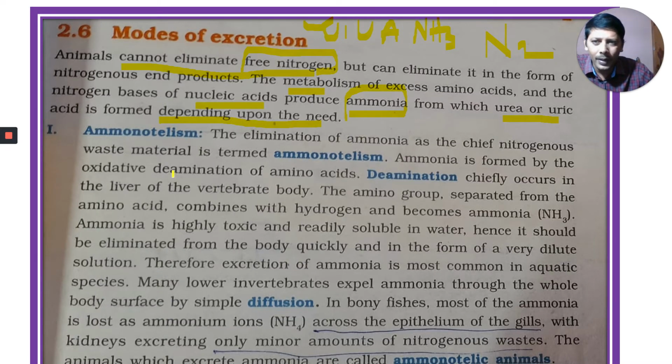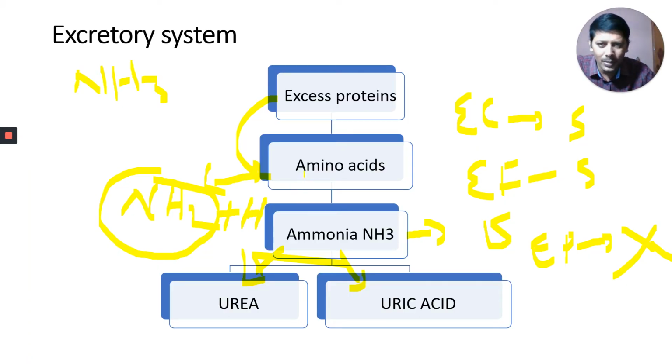Ammonia is formed by the oxidative deamination of amino acids. That means from the amino acid, the amino group is removed. From that, what is formed? Ammonia is formed.